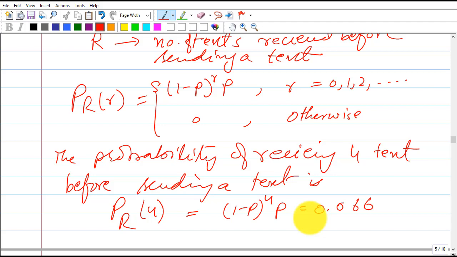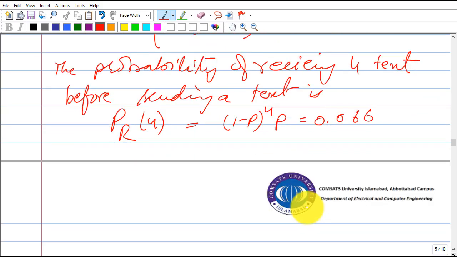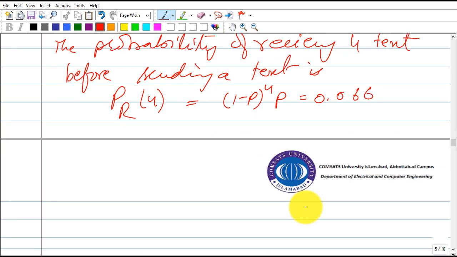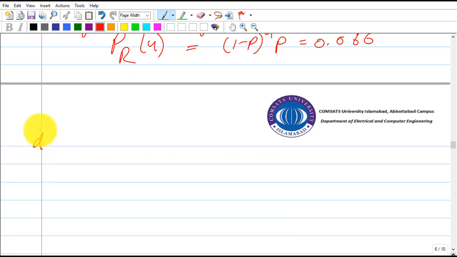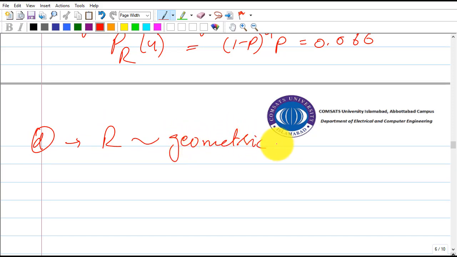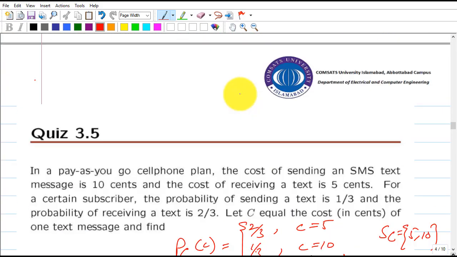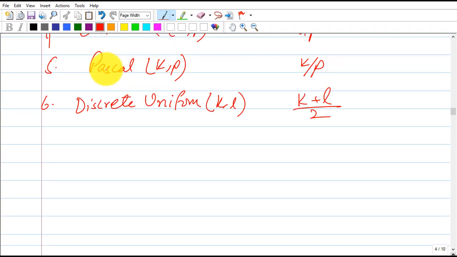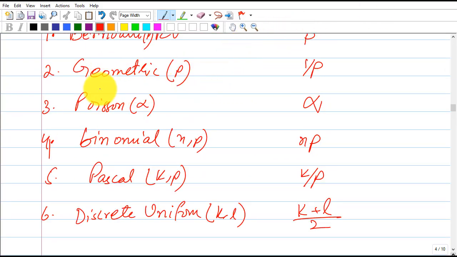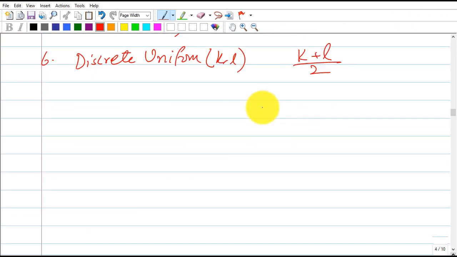The next part asks for the expected number of texts received by the subscriber before the subscriber sends a text. So we have to find the expected value according to part C. We know that R is geometric p, and if we go back one or two pages where we have written the table, geometric p has the expected value 1 over p.